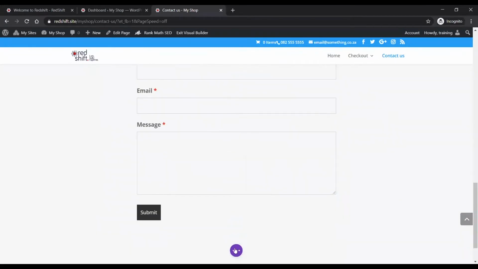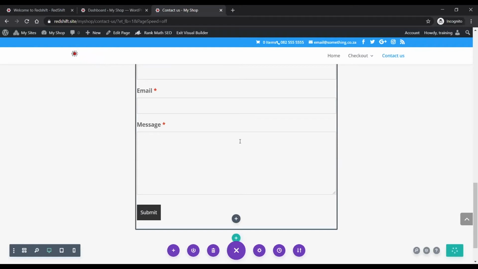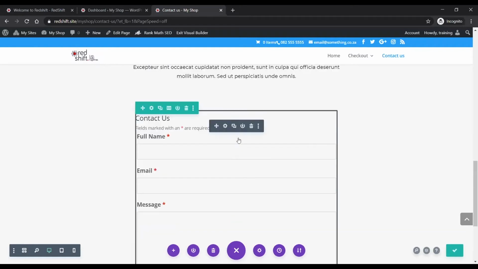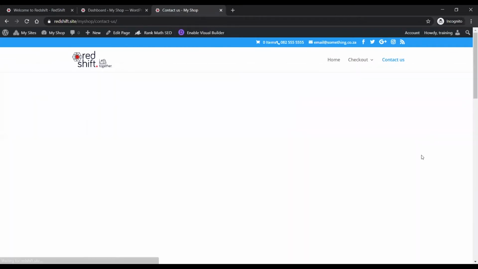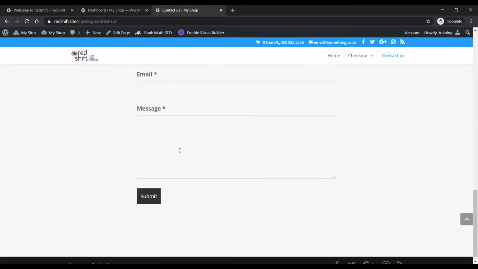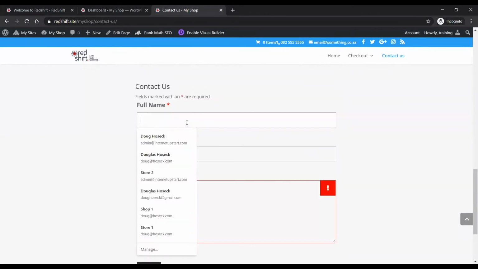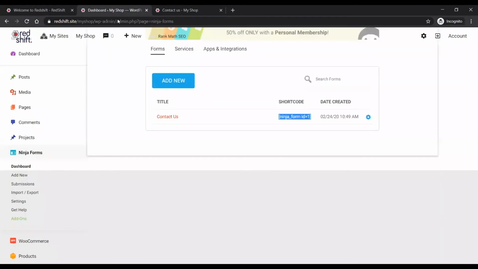And again, if you're happy with everything, 3 little buttons down the bottom here, click on that. That gives you all these extra menu options. I'll let you play with those. There's some really useful stuff. But click on save to make these changes permanent. And then I can exit the visual builder and see the page as other people would see it. And here's my new Ninja form that I've put in. So there we go. And that's it in short, like how to build a shop in, well, how long did that take? Not even 20 minutes.